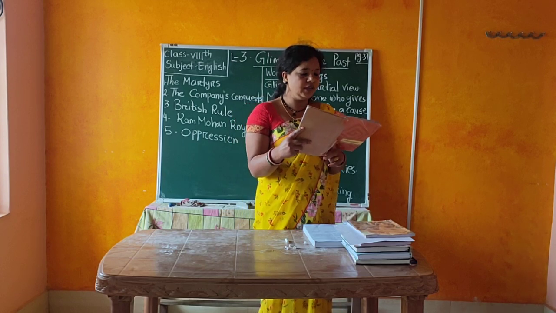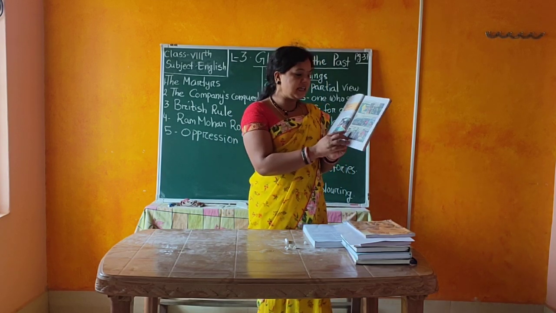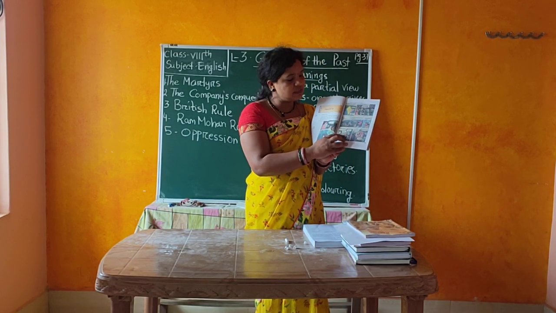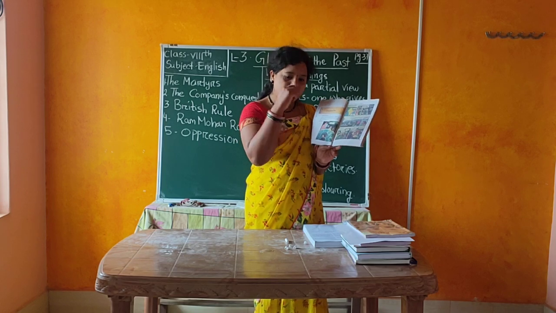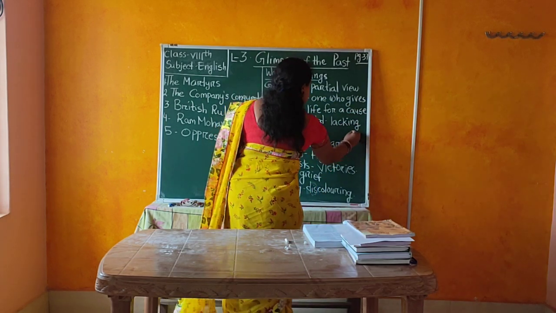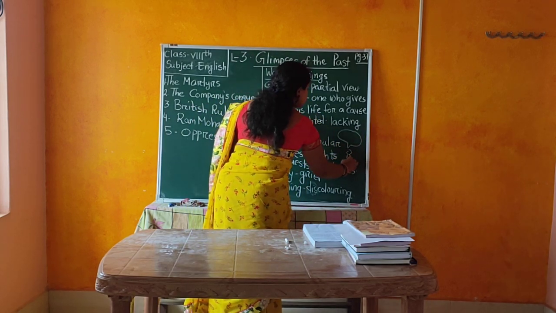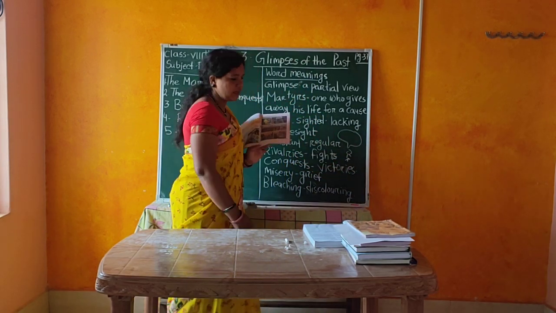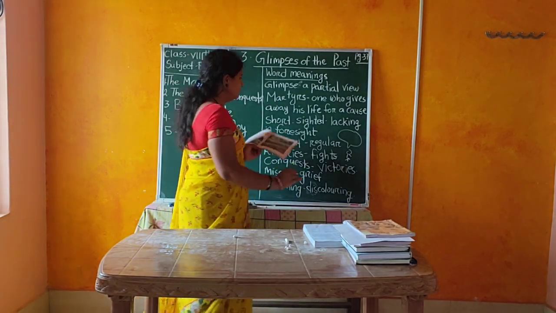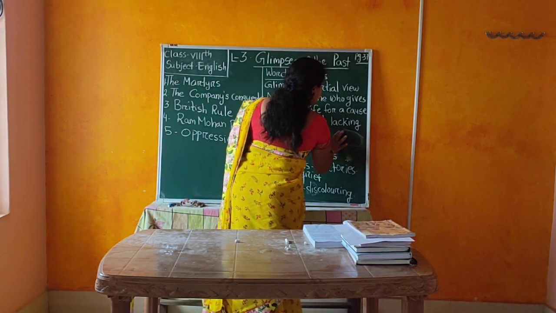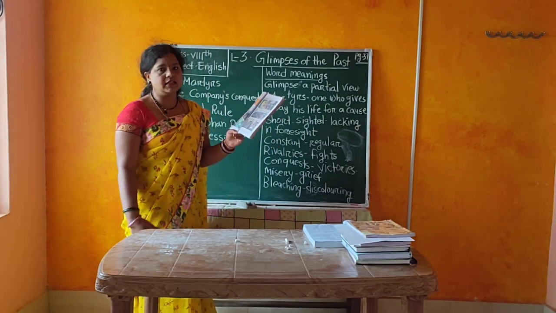Okay children, here some speech bubbles are there. Speech bubbles means who is telling the dialogues, that is given, and that is known as speech bubbles. If one person is saying something, that is known as a speech bubble. Like that, with the speech bubbles we will discuss what is in this lesson.